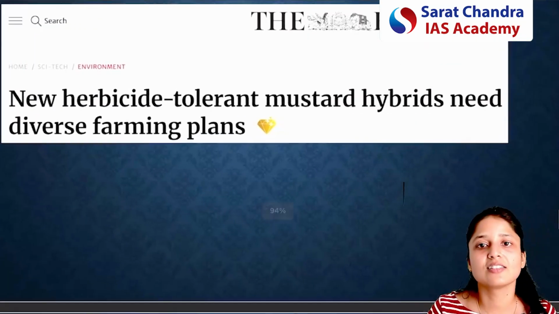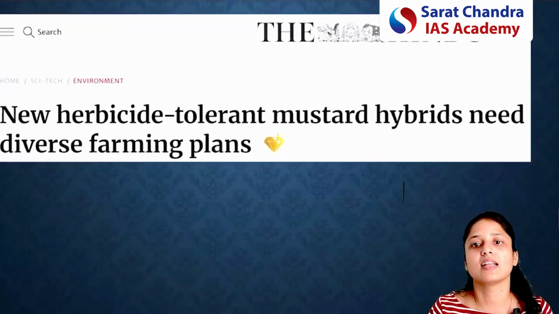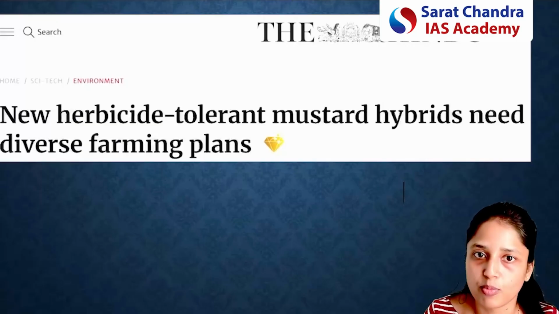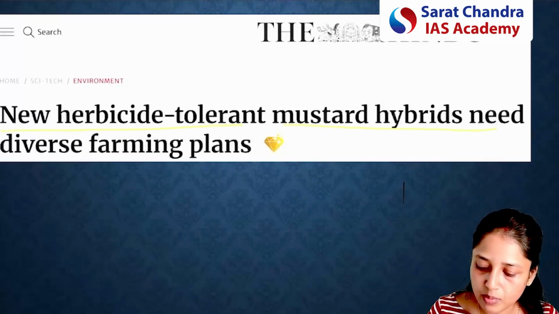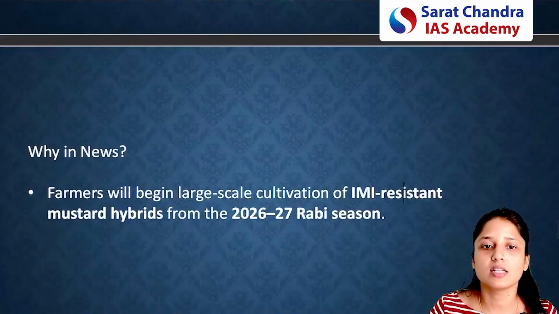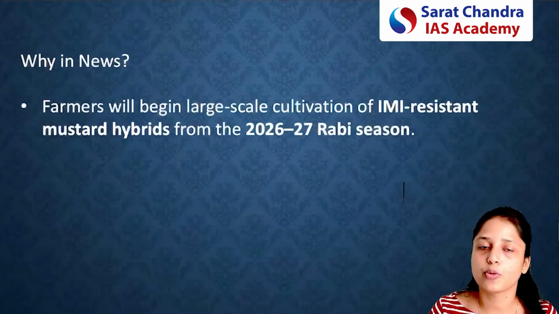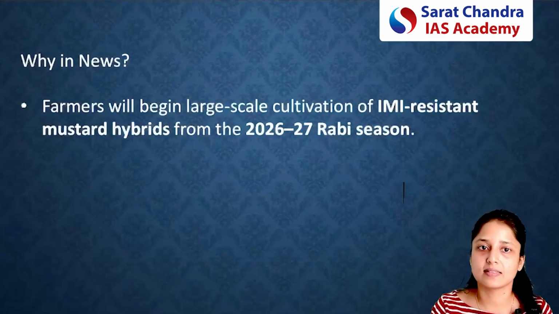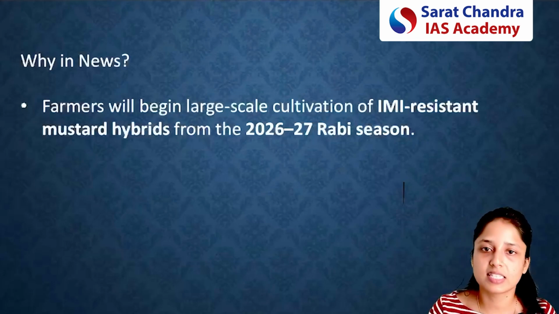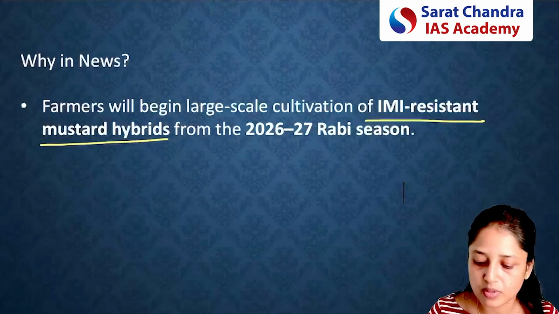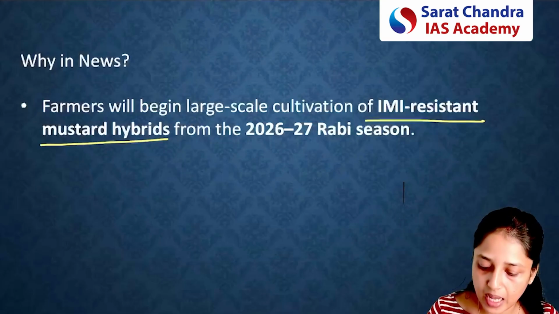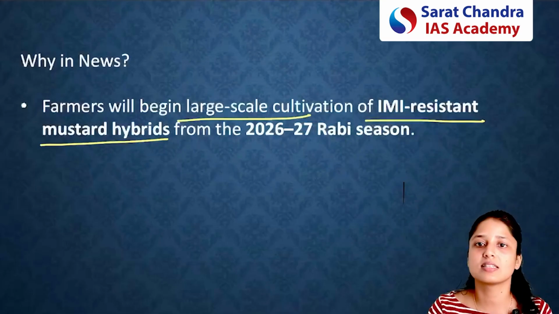Now, this article is very interesting. Basically, this article is related to new varieties of mustard. These are the new herbicide tolerant mustard hybrids. The context is that from the 2026-27 Rabi season, farmers in India will start cultivating IMI resistant mustard hybrids on a large scale. So this is the context.